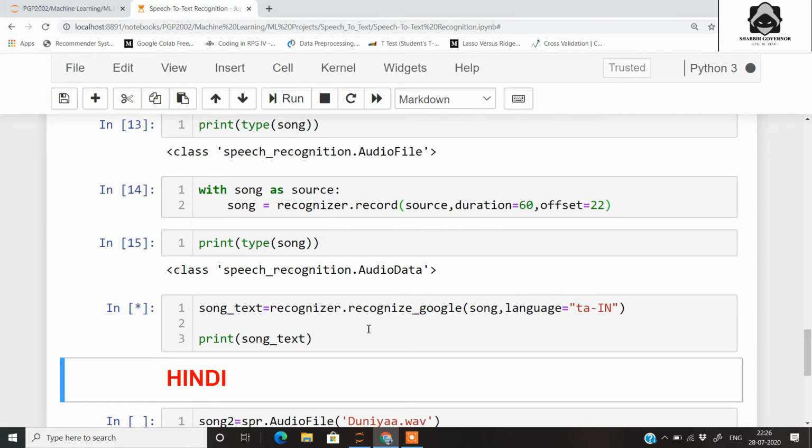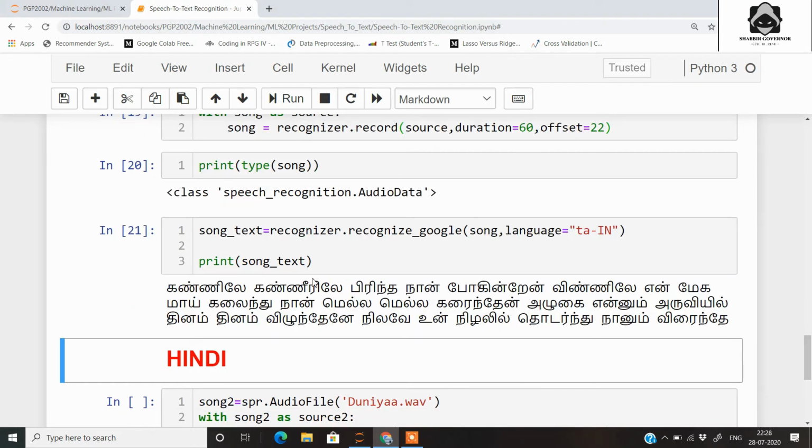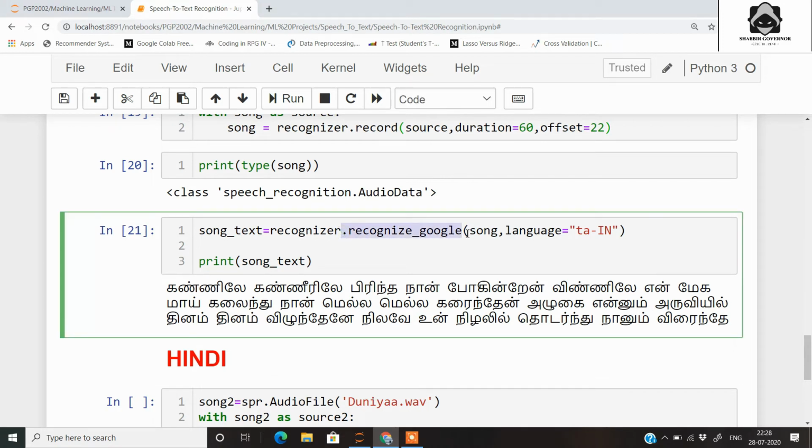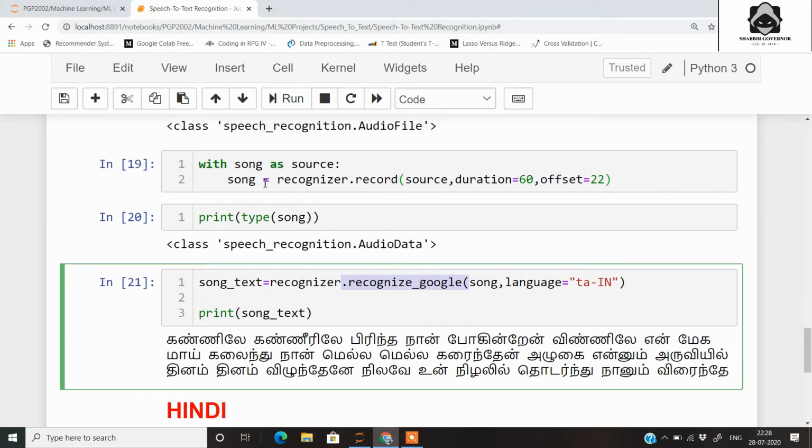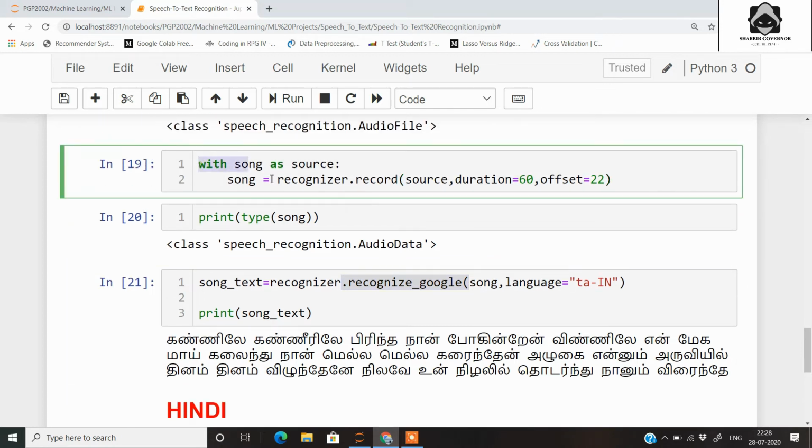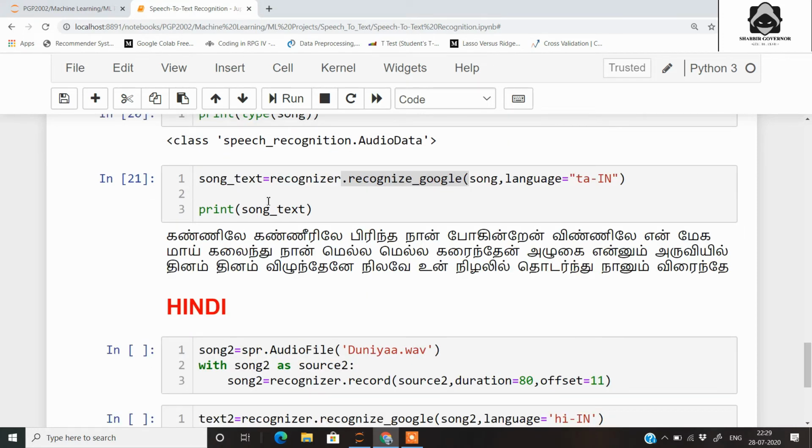So it may take some time, but don't worry, we have got the text here in the Tamil language, which is an Indian language. So what actually has happened is that this recognize_google method has used the source that we have from the song that we are reading here, and then it is passing in the language, that is Tamil language, and we are printing the lyrics of the song.